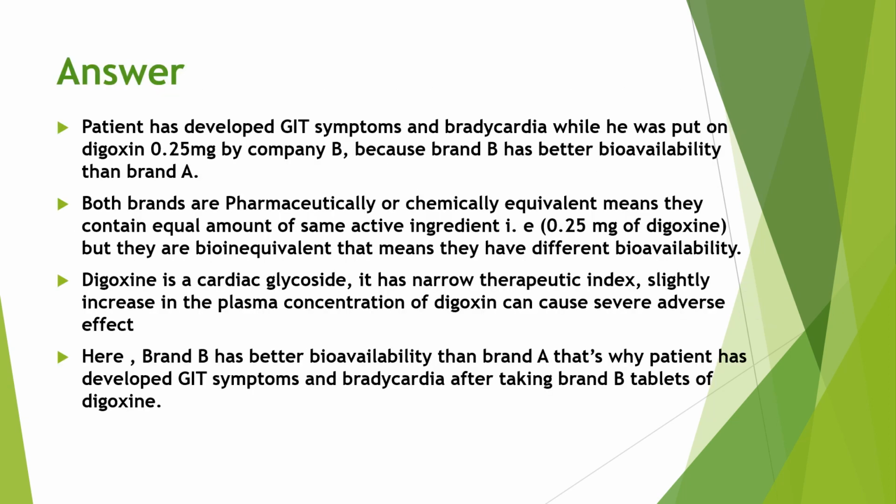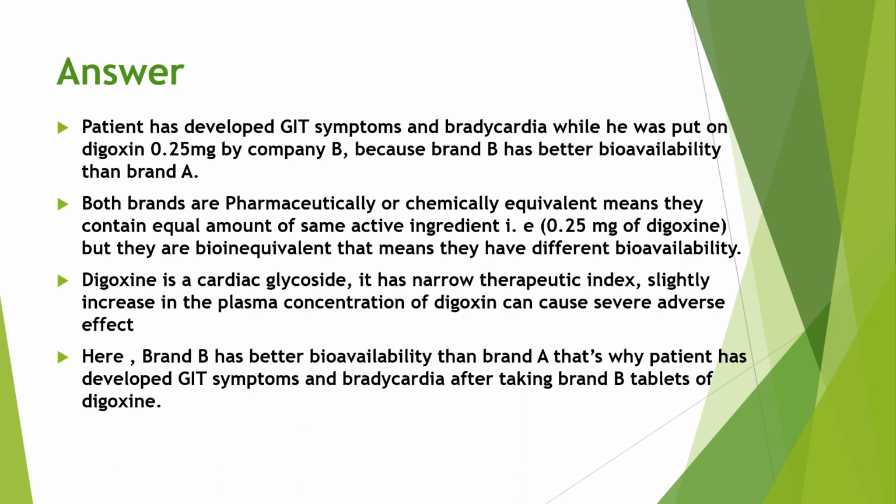Now the answer is the patient developed GIT symptoms and bradycardia while he was put on digoxin 0.25 milligram by company B, because brand B has better bioavailability than brand A. Both brands are pharmaceutically or chemically equivalent, meaning they contain an equal amount of the same active ingredient, that is 0.25 milligram of digoxin. But they are bio-inequivalent, that means they have different bioavailability.